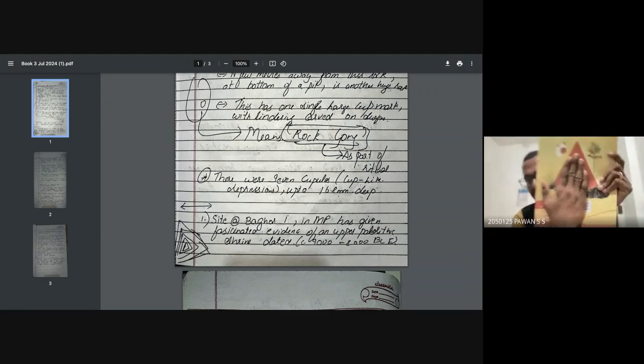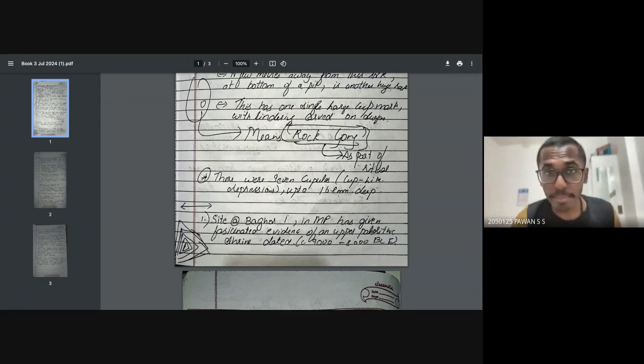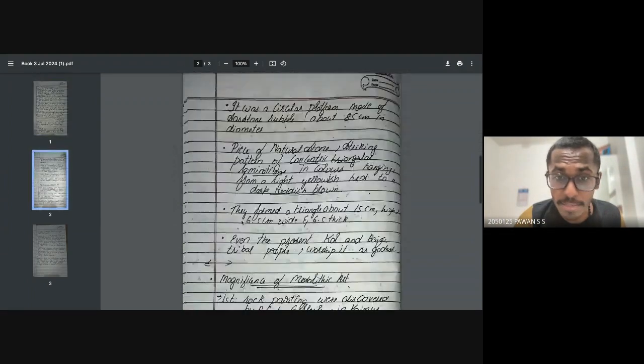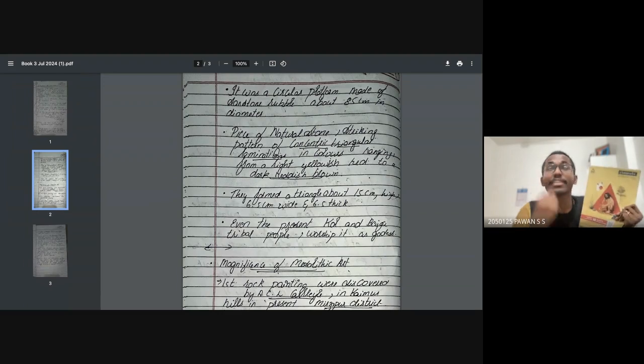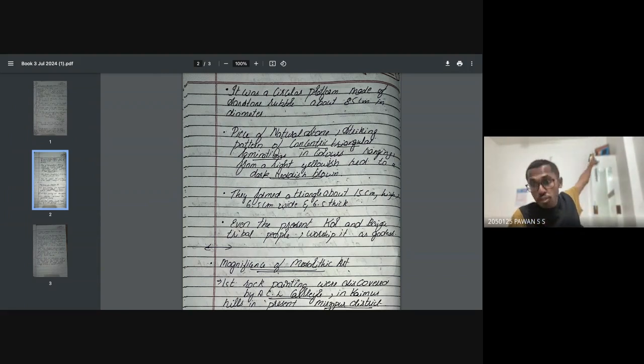Like this kind of triangular thing. Even the present Kol and Baiga tribal people still worship the same. So just remember two things I taught you. I showed you the rock cup thing, then I showed you this triangular structure. They used to worship it. They felt that some kind of spiritual energy was coming towards them. It was really shocking. Even though this triangular thing dates to 10,000 BC, people still worship it at which place? Kol Baiga place. If you're a Kol Baiga fan here, I think you can remember this name very well.